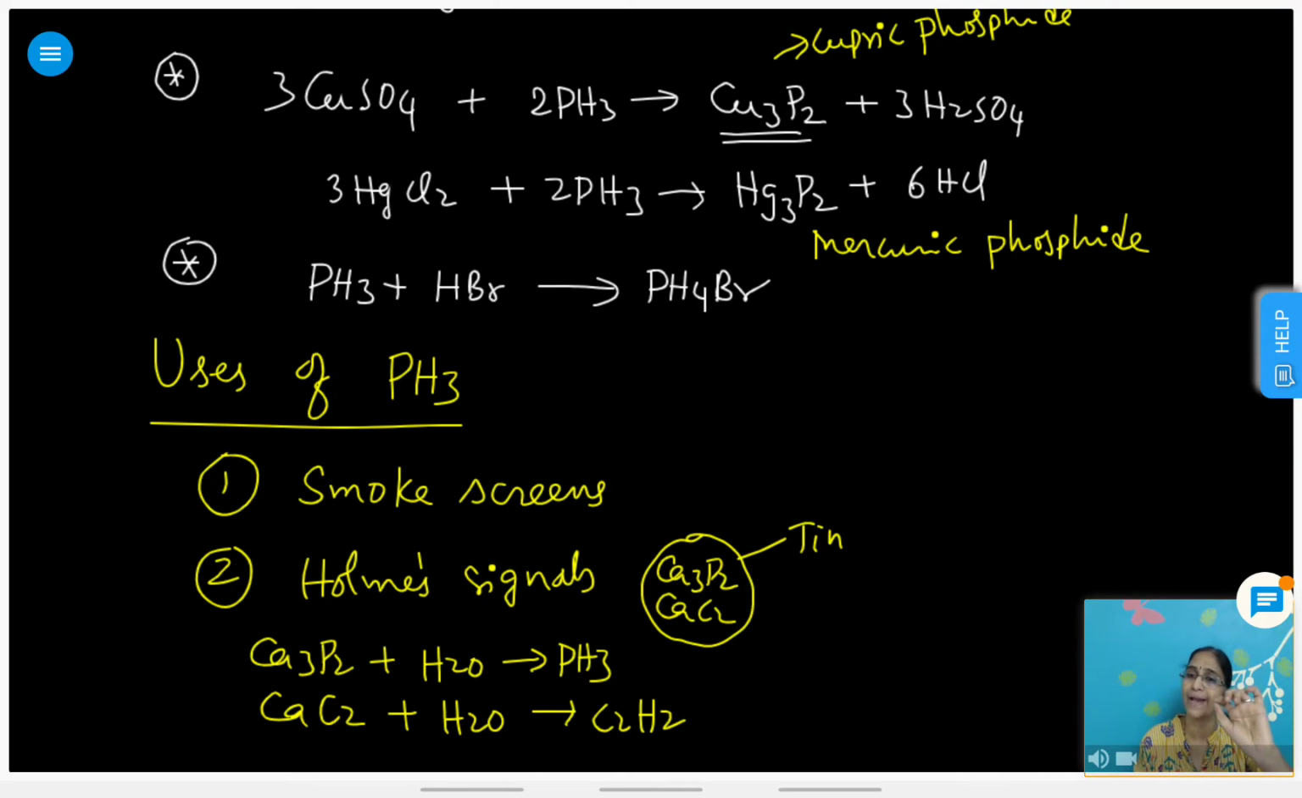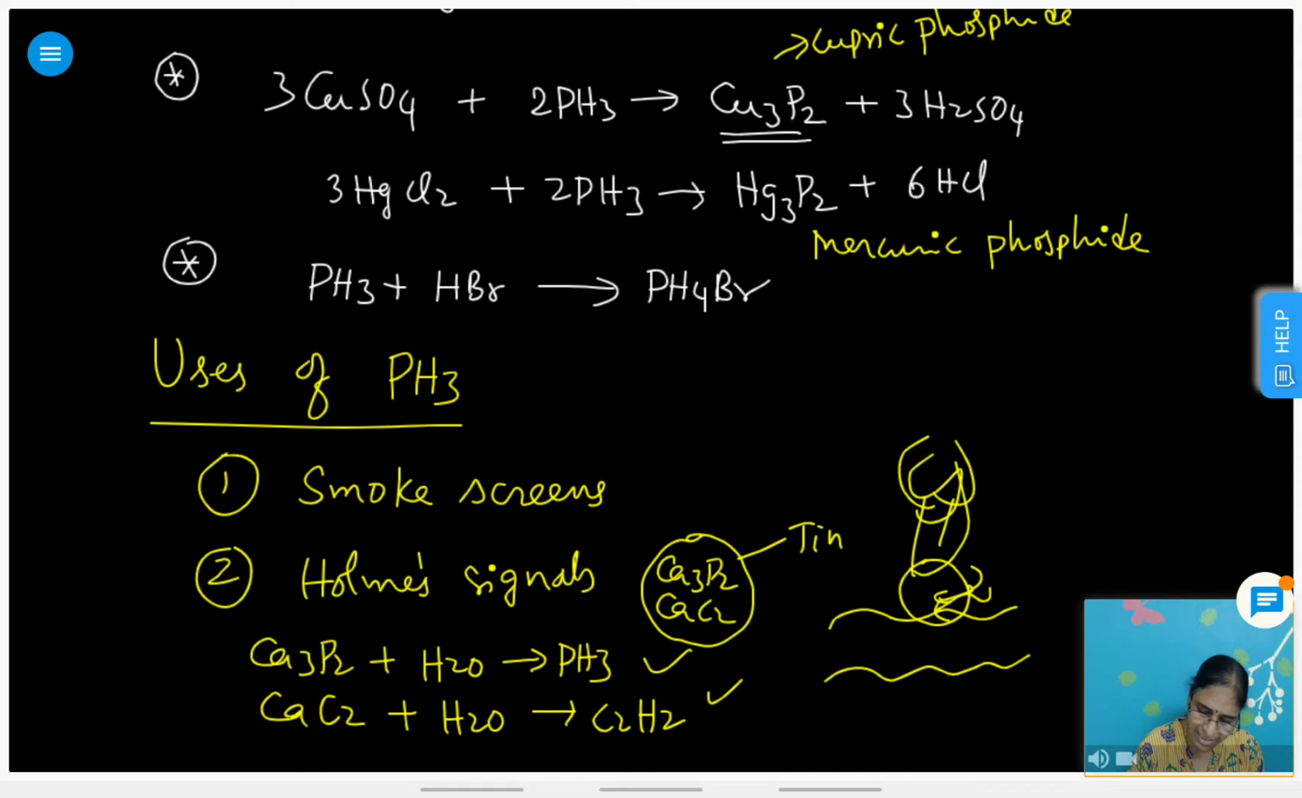They put a small hole in the tin containers, pierce them, and throw them onto the ocean water. Water enters, these reactions take place, and the gases catch fire and burn with a characteristic flame. That flame is useful to identify dangerous points or to indicate the direction to the shore in oceans. That is called Holmes signals.